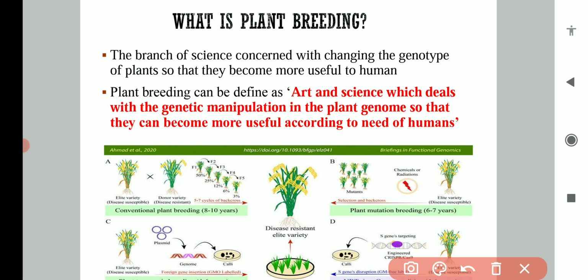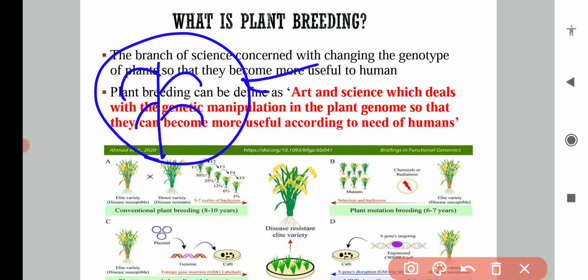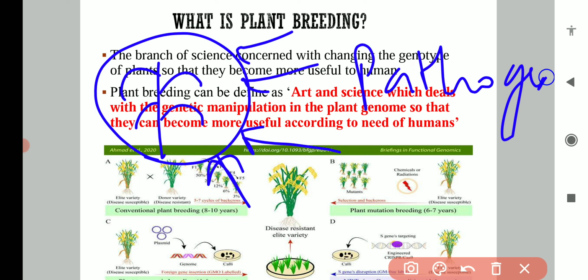For example, if a plant has disease susceptibility, it is very prone to diseases, and different pathogens attack this plant. So what we do is insert a gene for disease resistance.